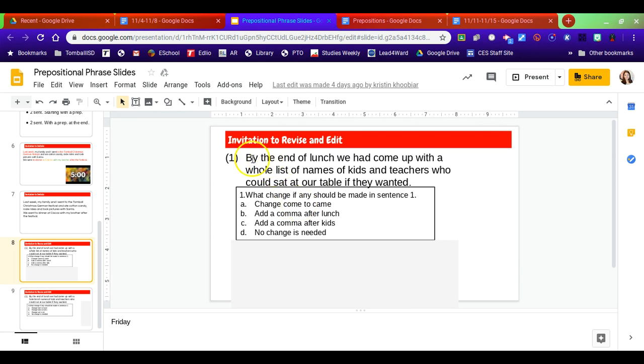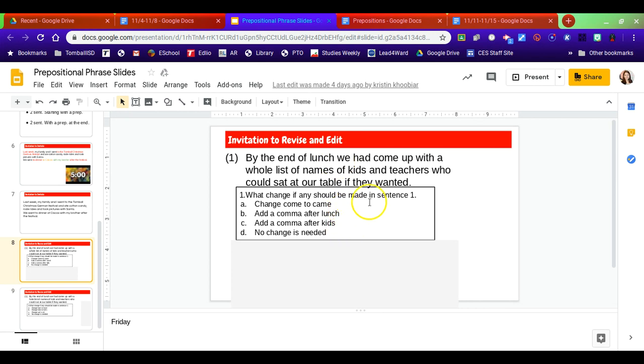If we did that, it would say, by the end of lunch, we had came up with a whole list of names of kids and teachers. Had came up with is not the correct way to say that. So it's not going to be A. Add a comma after lunch. By the end of lunch, comma, we had come up with a whole list of names of kids and teachers. That makes sense because it looks like by the end of lunch would be a prepositional phrase. So you would need a comma there.